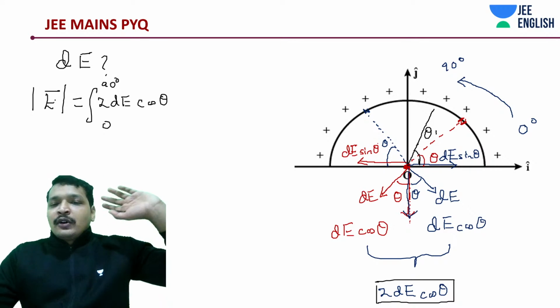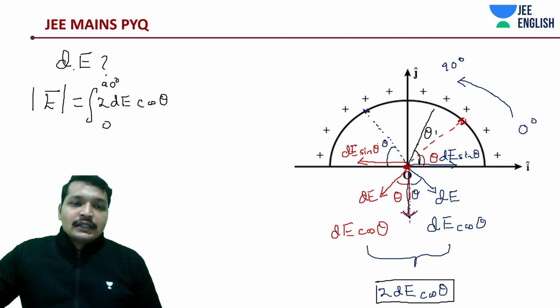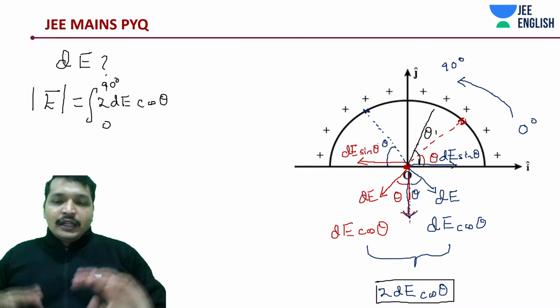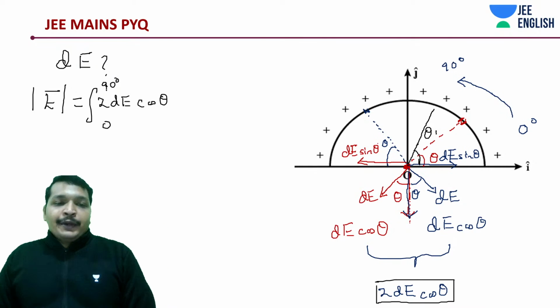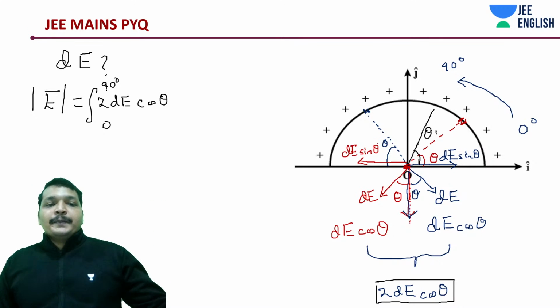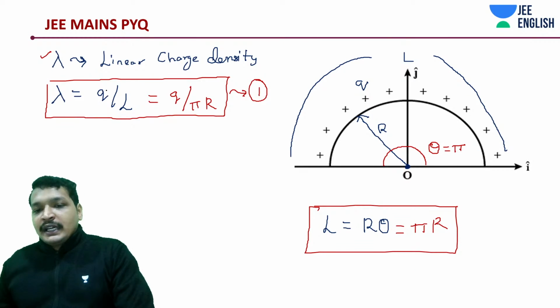There's nothing to absolutely do with it. I often say this: nothing means nothing. Even though you will try to pull it up from minus pi by 2 to pi by 2, you can prove it, but that's not at all the point. Point is, it's going to be 0 to 90. You're just finding out magnitude. From the beginning, you have been only finding out the magnitude. We have already defined the direction.